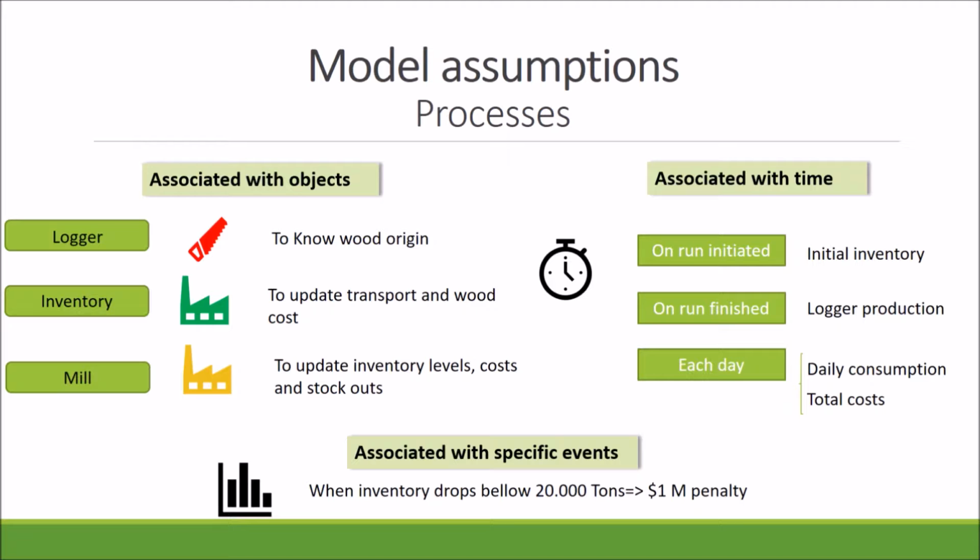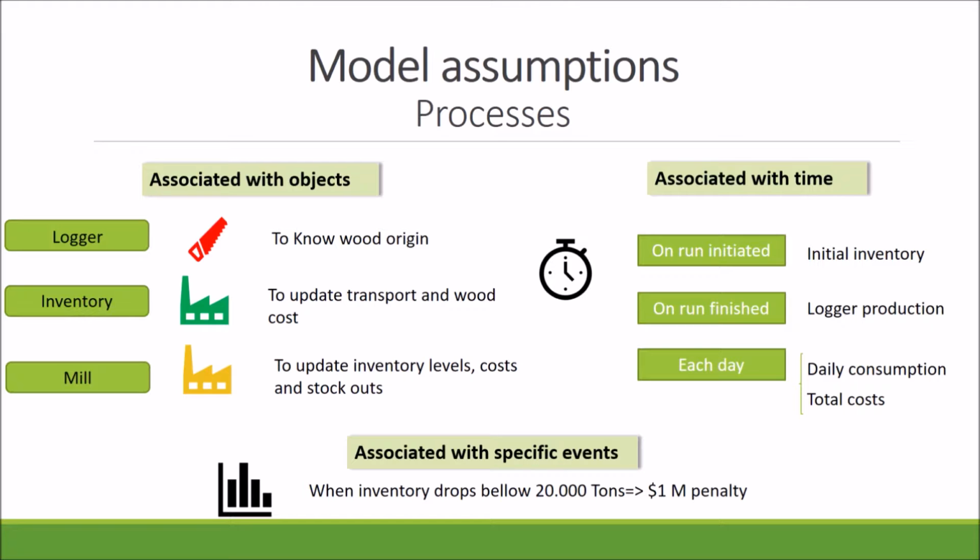Base model assumptions, processes. The software allows for the creation of new processes that can better fit the situation we want to model. In this case, we've created processes associated with objects already defined, associated with time, or associated with specific events. For example, regarding objects, we have created a process to quantify the amount of wood produced by each logger, and others for updating transport costs and inventory levels. On the other hand, there are processes which start at the beginning of the simulation, for example, to update the initial inventory, and others which are executed once a day, for example, the processes that assign the daily consumption or the total cost.